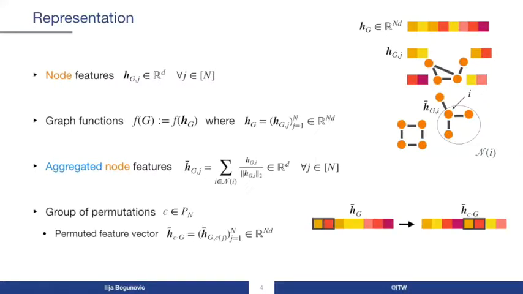Lastly, we let P of n be the group of all permutations of length n, and we use C times G to denote the permuted graph. Permuting the nodes of a graph, we end up with a permuted feature vector as shown in this image.